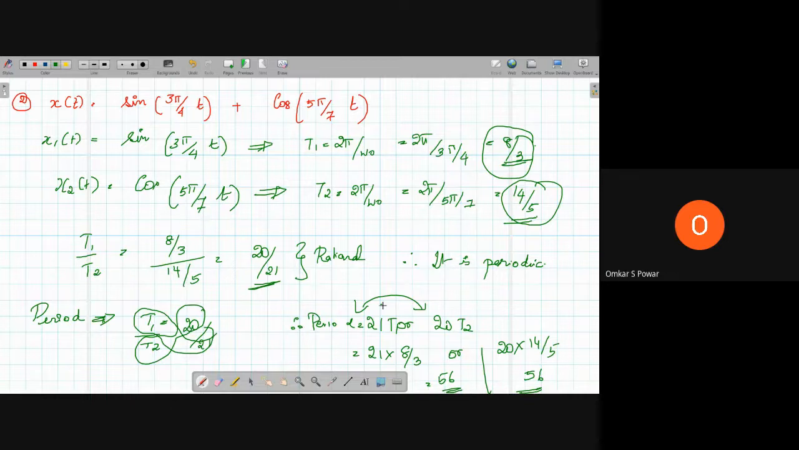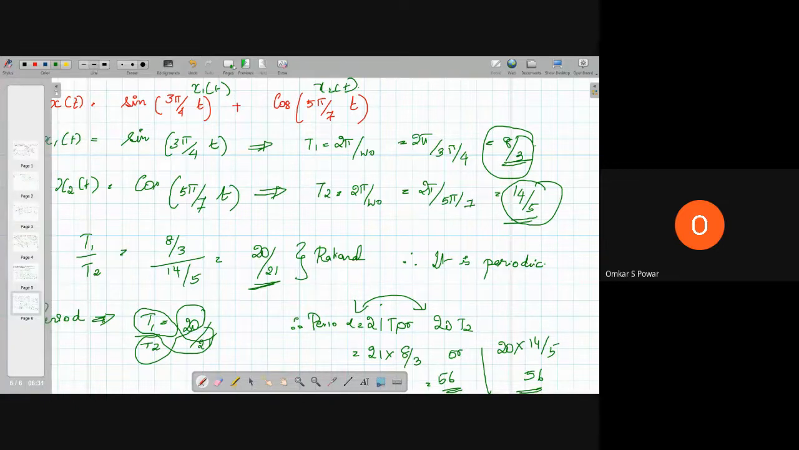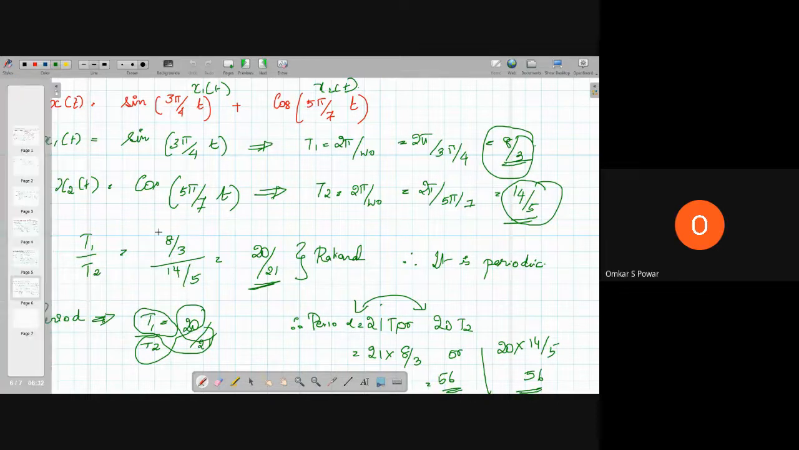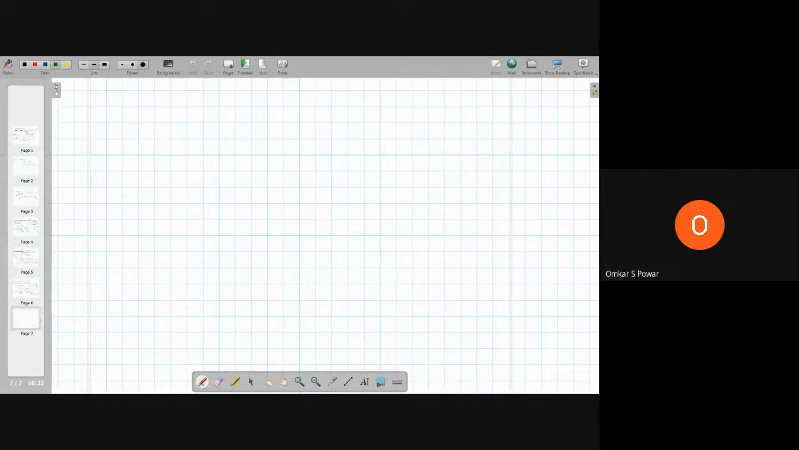Okay. So I have taken x1 of t and x2 of t. So let me take a problem which involves another component, which is x3 of t. So in that case, we will see what we have to do, and I'll solve a problem. So this was the second one. Let me solve another problem here.